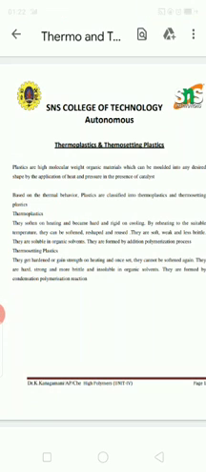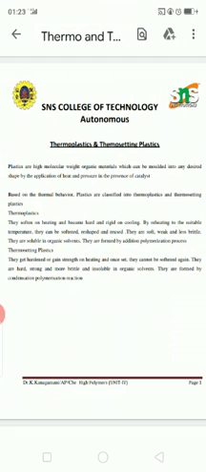In the previous lecture, we have discussed the classification of polymers based on source, based on molecular structure, etc. Now we are going to discuss an important topic, that is plastics, and the classification of plastics based on thermal behavior. So, first of all, coming to plastics.